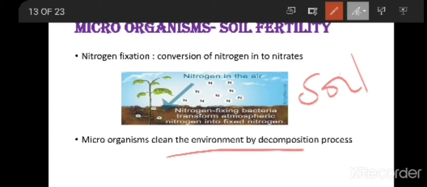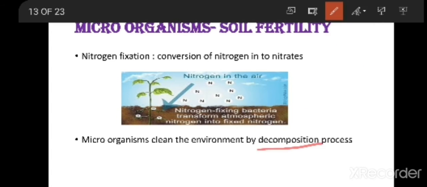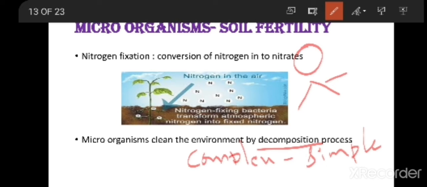Decomposition is nothing but breaking down of complex substances into simpler substances. So these microorganisms are also going to do the same thing. They do the decomposition process, that is, they break the complex substance. If the body is a complex substance, it is broken down into simpler substances, and this helps to mix it in the soil. That leads to an increase in soil fertility also. So this is about how microorganisms help in soil fertility.